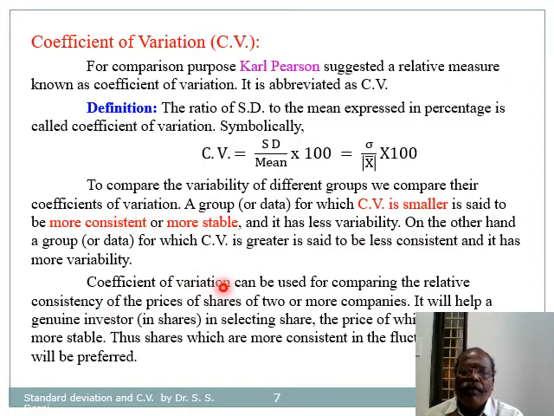The coefficient of variation can be used for comparing the relative consistency of prices of shares of two or more companies. So a share having a smaller value of CV is mostly preferred over the other.